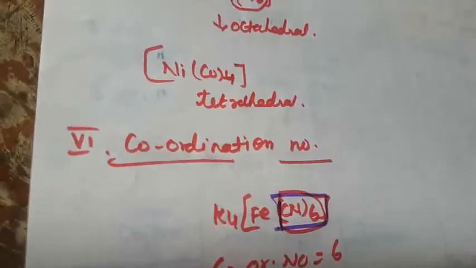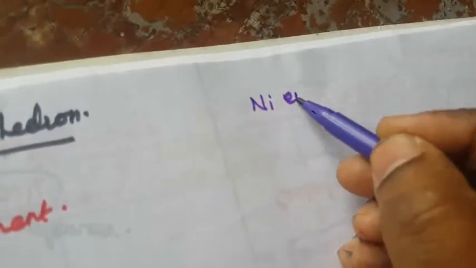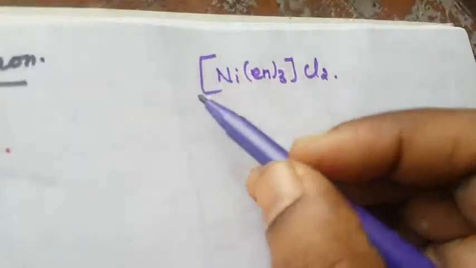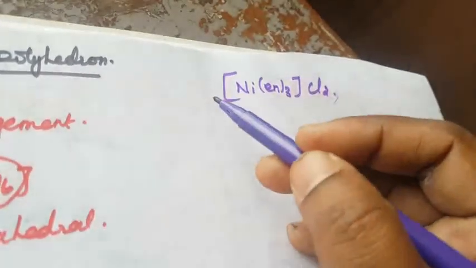Suppose I write another example of how to calculate the coordination number. First one is nickel, Cl2, where the anion is there. How to write this? What are the terms we already studied? First one is the coordination entity. How to write the coordination entity? This is the negative charge. Before the bracket, that is called the cation.